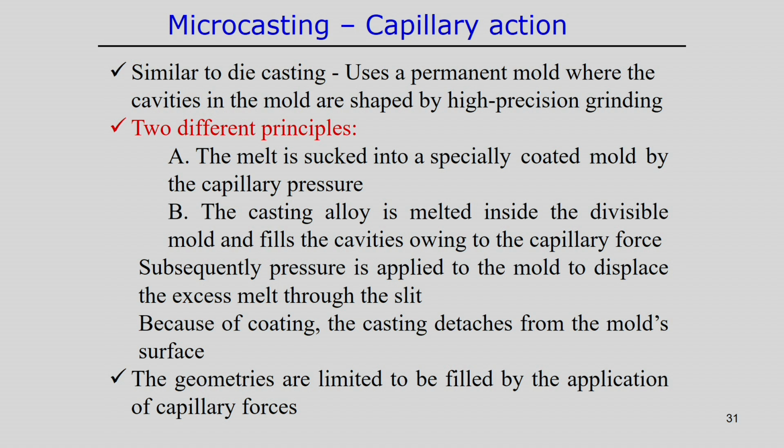Normally the casting volume is used with a coating of a different kind of material, such that this coating helps smooth removal of the cast product. That is the purpose of using the coating on the surface. One of the limitations of the capillary action based microcasting process is the shape of the geometry. Geometry is limited by the application of the capillary forces, so a very complicated geometry may not be possible to produce following the principle of capillary action.